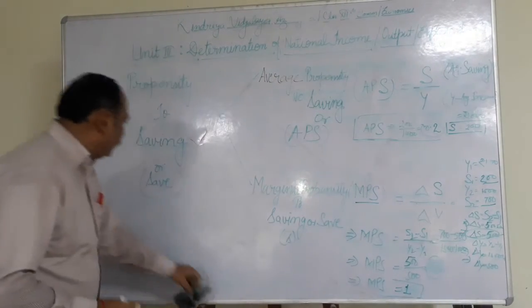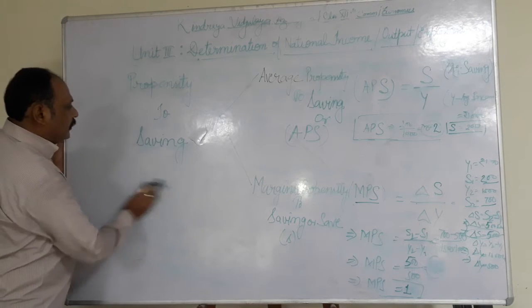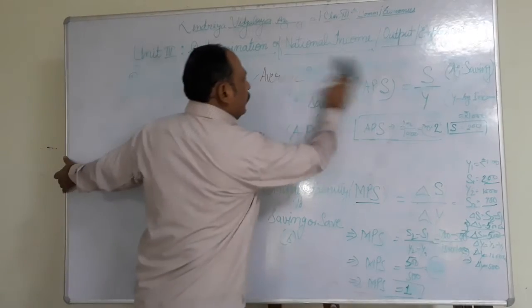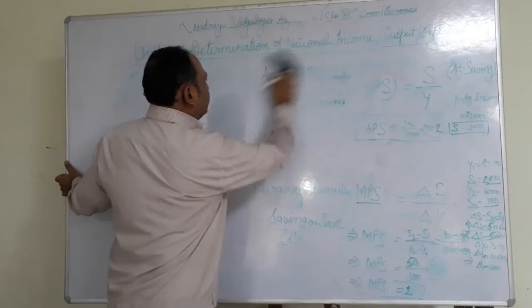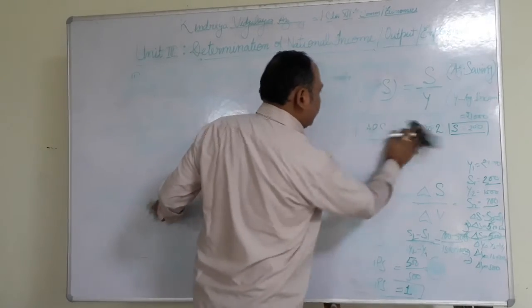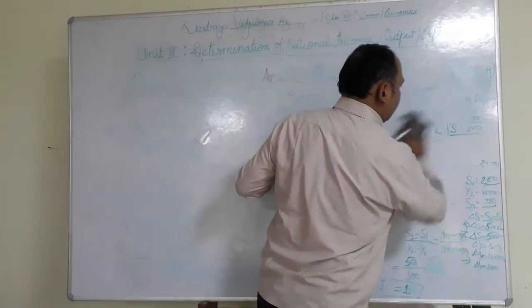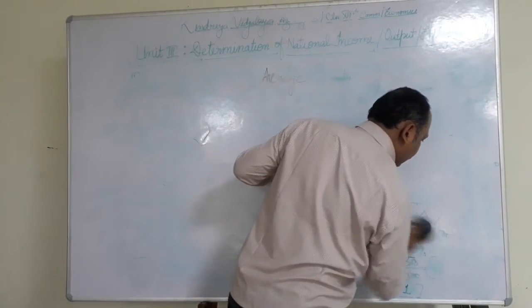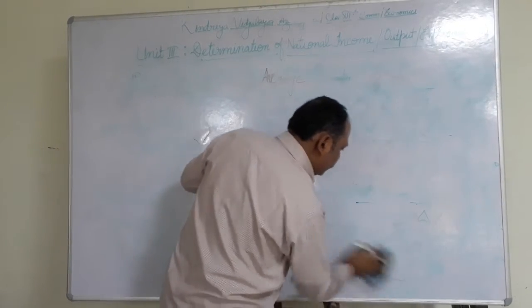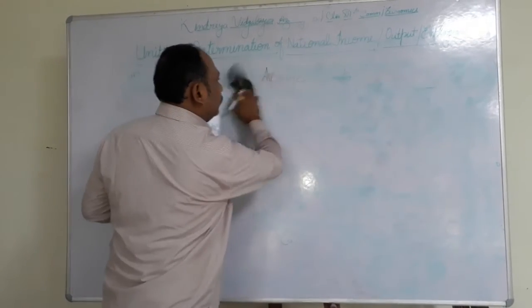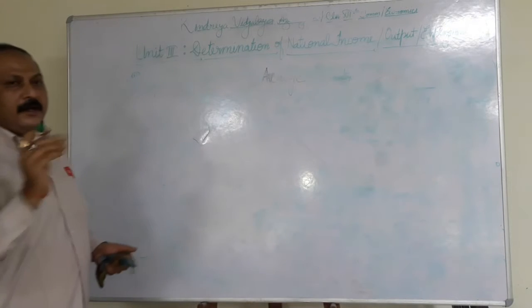Now I am going to find out the relationship between APS and APC, and MPS and MPC. Then we will discuss the investment multiplier.